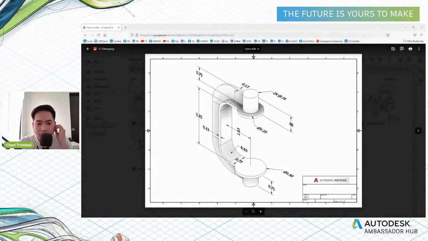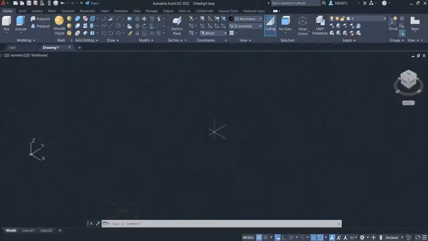This part model is C-clamp. So let's begin on learning. This task is in inches, so let's change the units in inches. Let's begin by sketching out the C-clamp for our sweep feature.